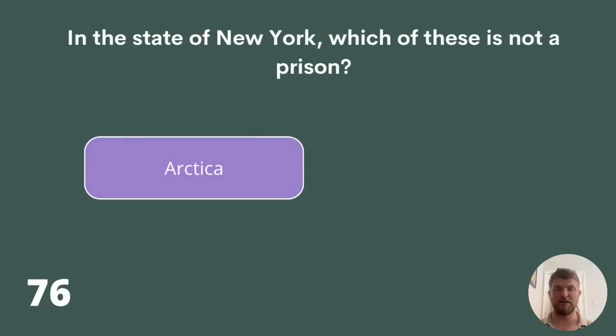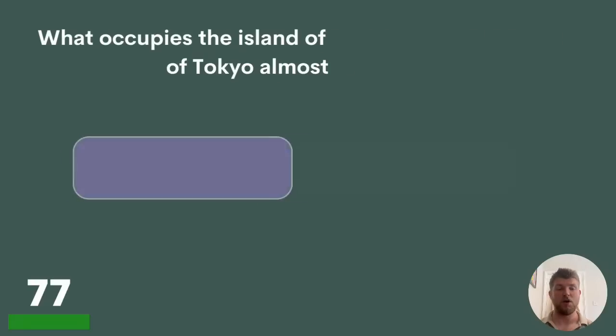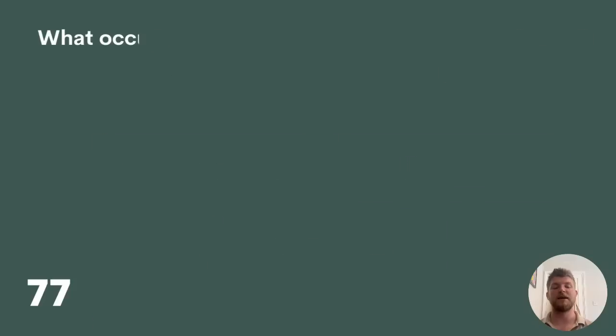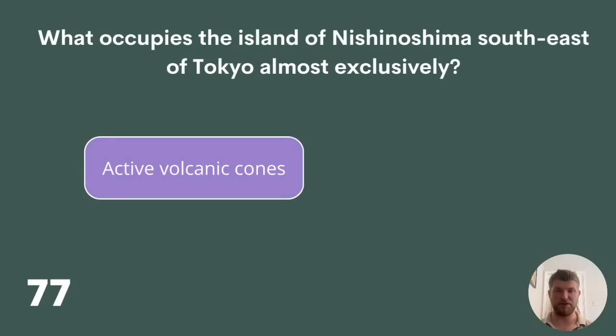The answer is Antarctica. 77. What occupies the island of Nishinoshima southeast of Tokyo almost exclusively? Active volcano cones, bunnies, or US Army bases? The answer is active volcanic cones.